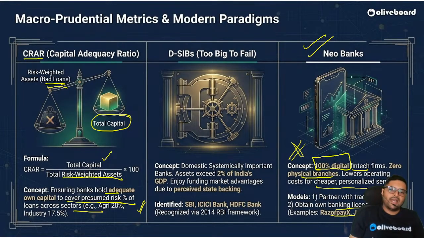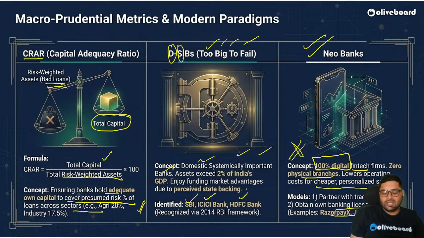Now comes DSIB, domestic systemically important banks. Now, what are these banks? We call them TBTF, too big to fail. What do I mean by that? They are so huge in their size and capital that if they fail, India's 1 to 2% of GDP might be affected.